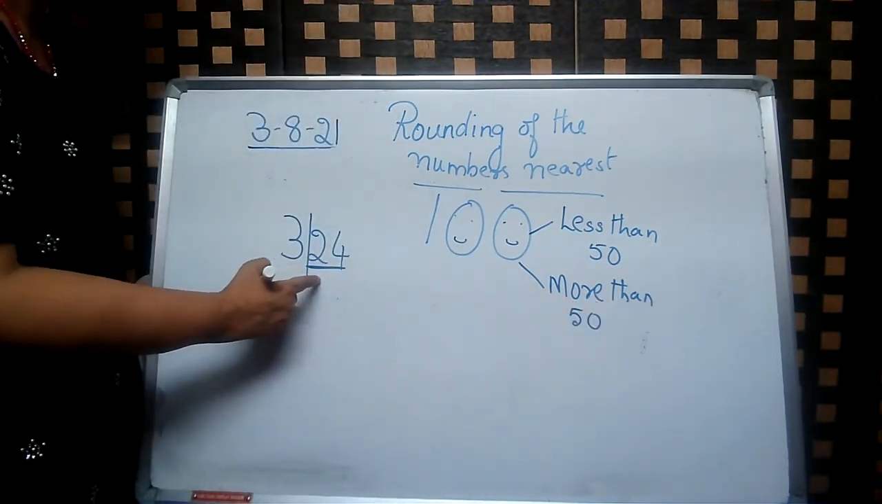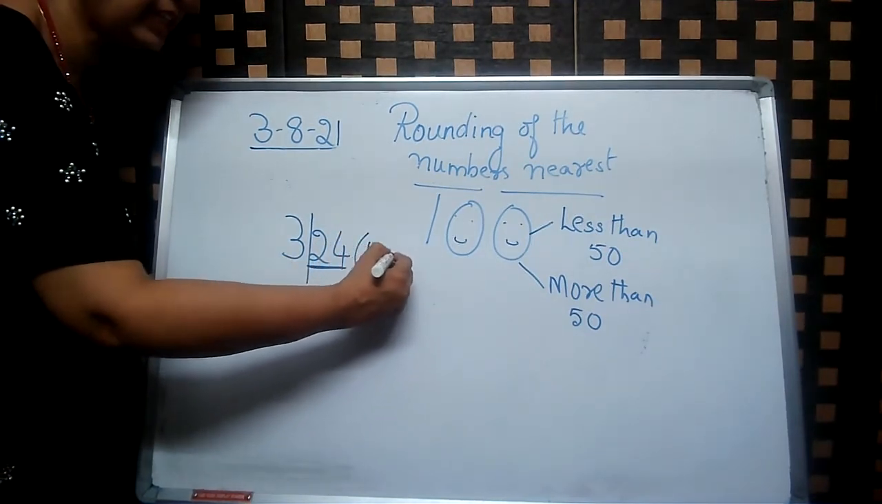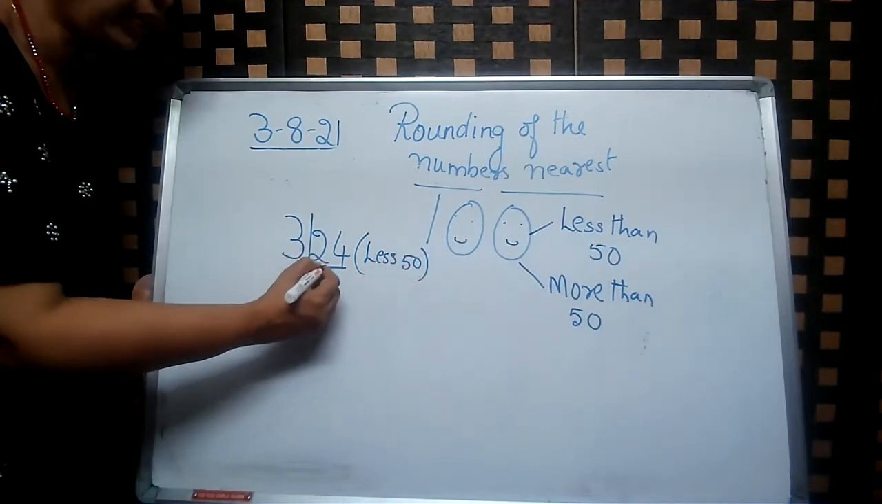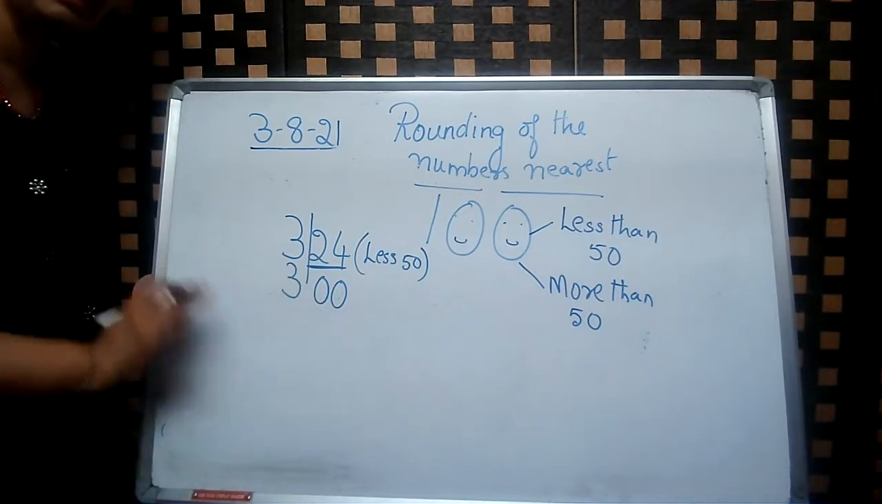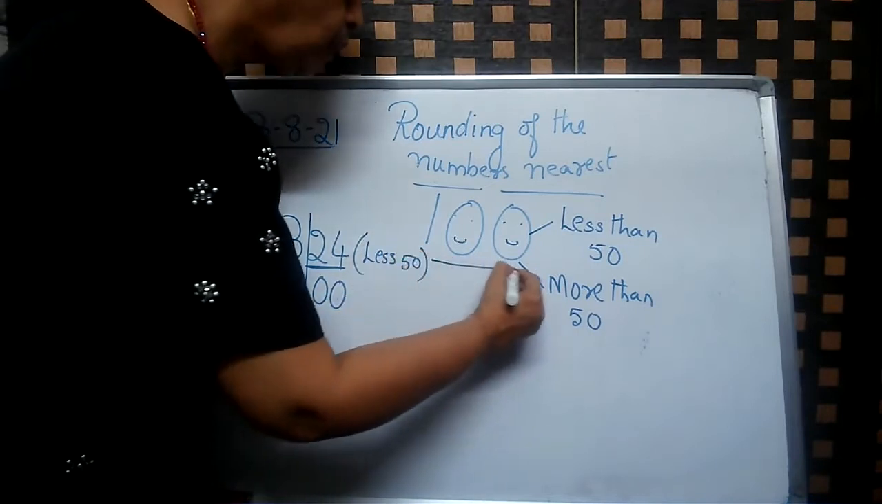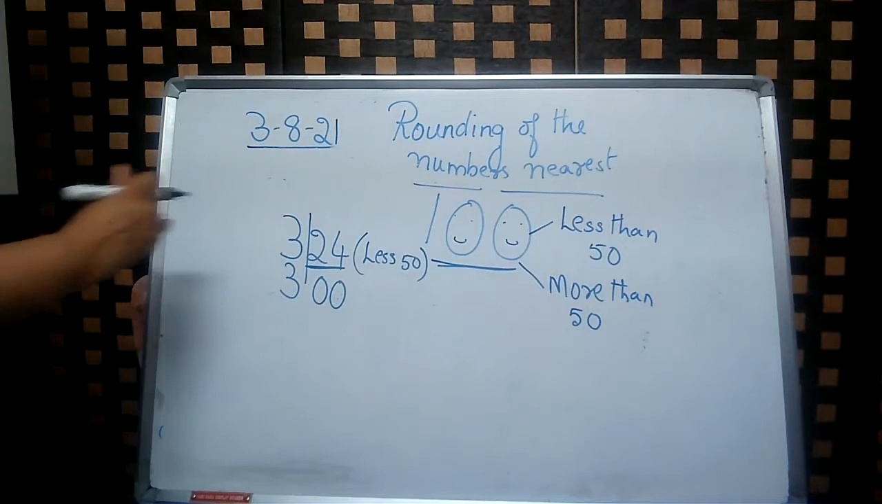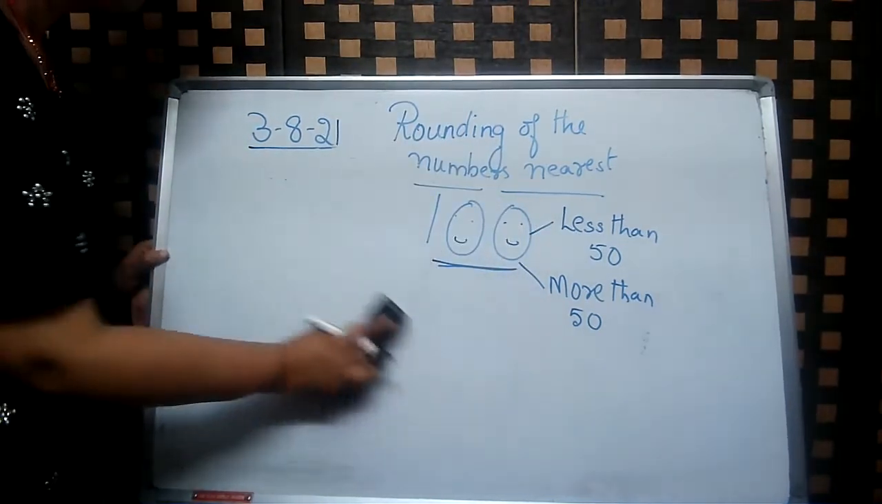So 24, is it less than 50 or more than 50? Naturally, it is less than 50. So because it is rounded to 100, 2 zeros and 3. That is the simple method. Okay, children? Easy? The midpoint for 100 is 50. So you can take the numbers as less than 50 or more than 50. So let's try one more.